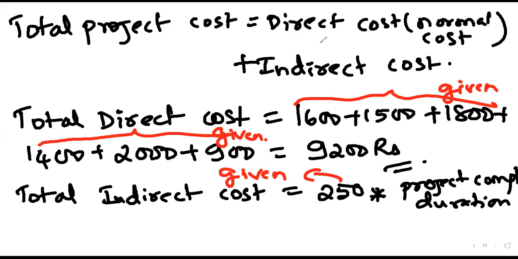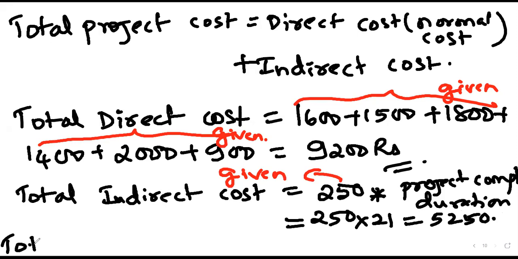What should be the indirect cost? 5250. Everyone getting the same answer? 250 into 21 days, 5250.